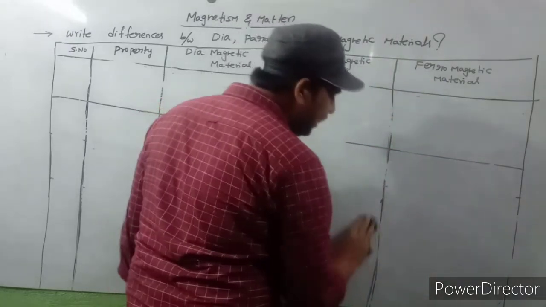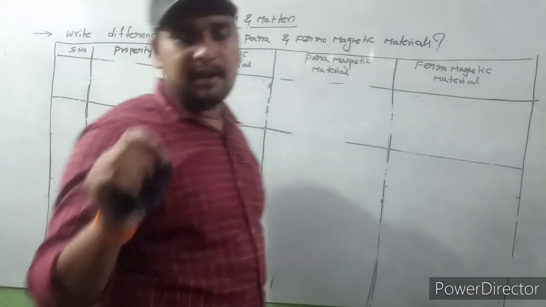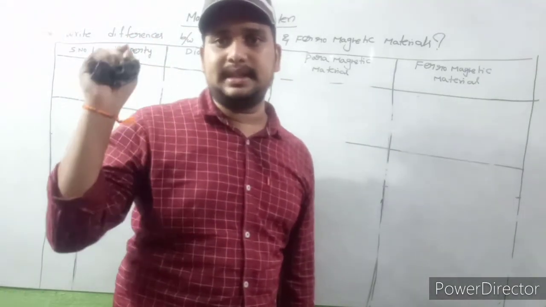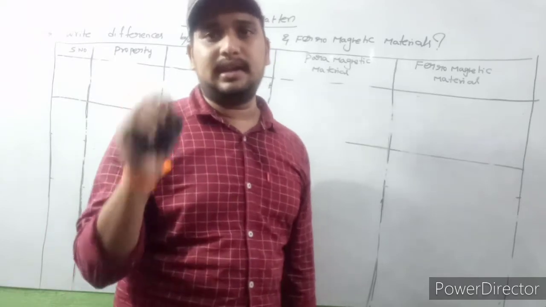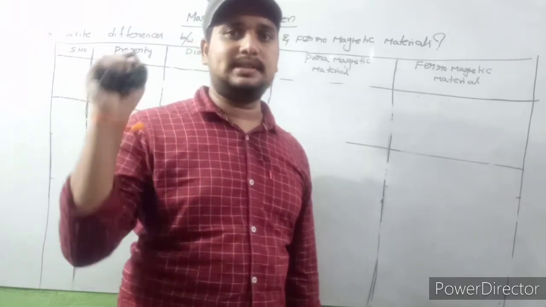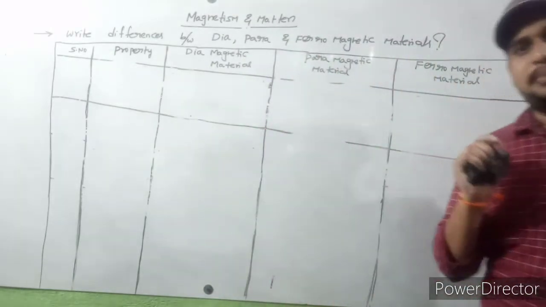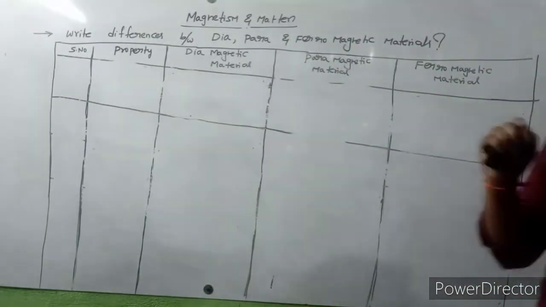For iron, the Curie temperature is, you should write this down, 776 degrees Celsius.